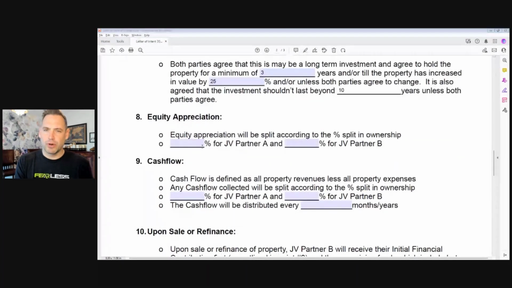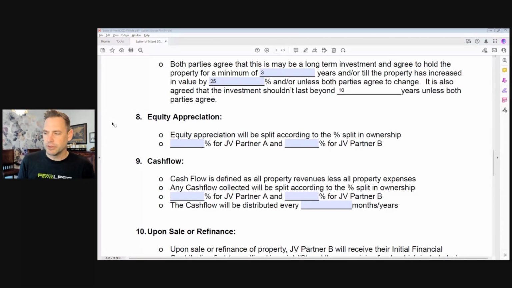Okay, so now let's break down some of the main areas that you're going to make money on this property. And one of them is equity appreciation. And remember, we already answered earlier what the ownership percentages would be. But that doesn't necessarily always translate to how the money is going to be divided. In a lot of cases, the ownership amount can just be used straight across the board for your equity appreciation, for your cash flow, for any other ways that you make money on this property. Or you can tend to make adjustments to those numbers as well.